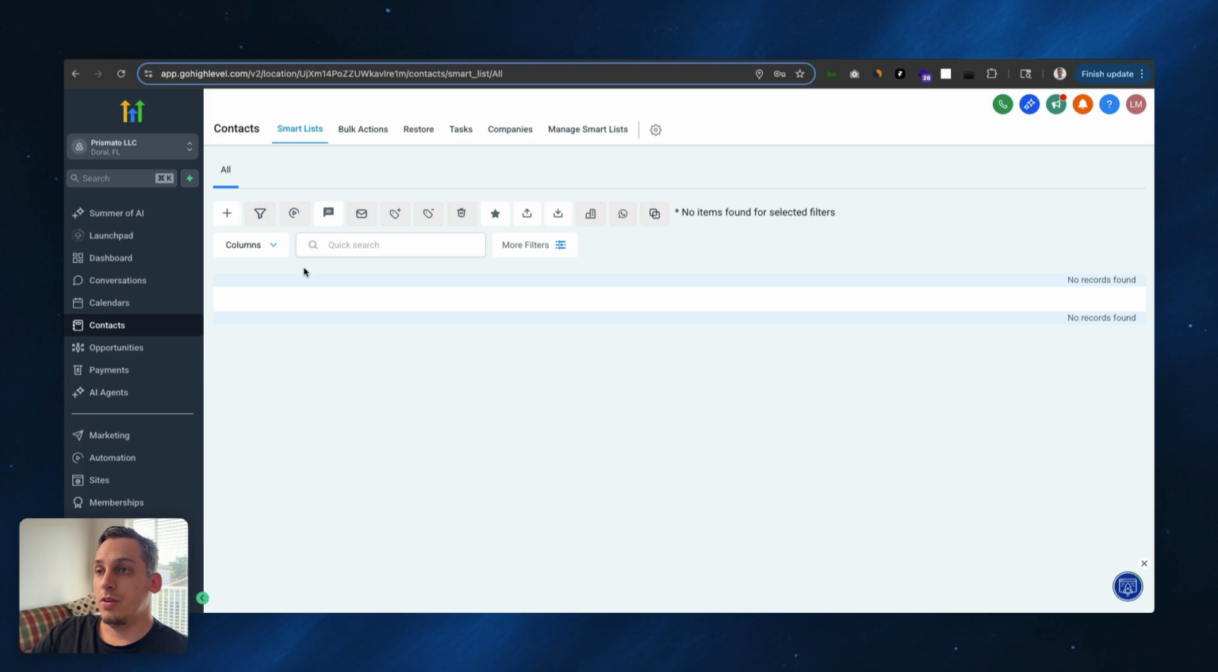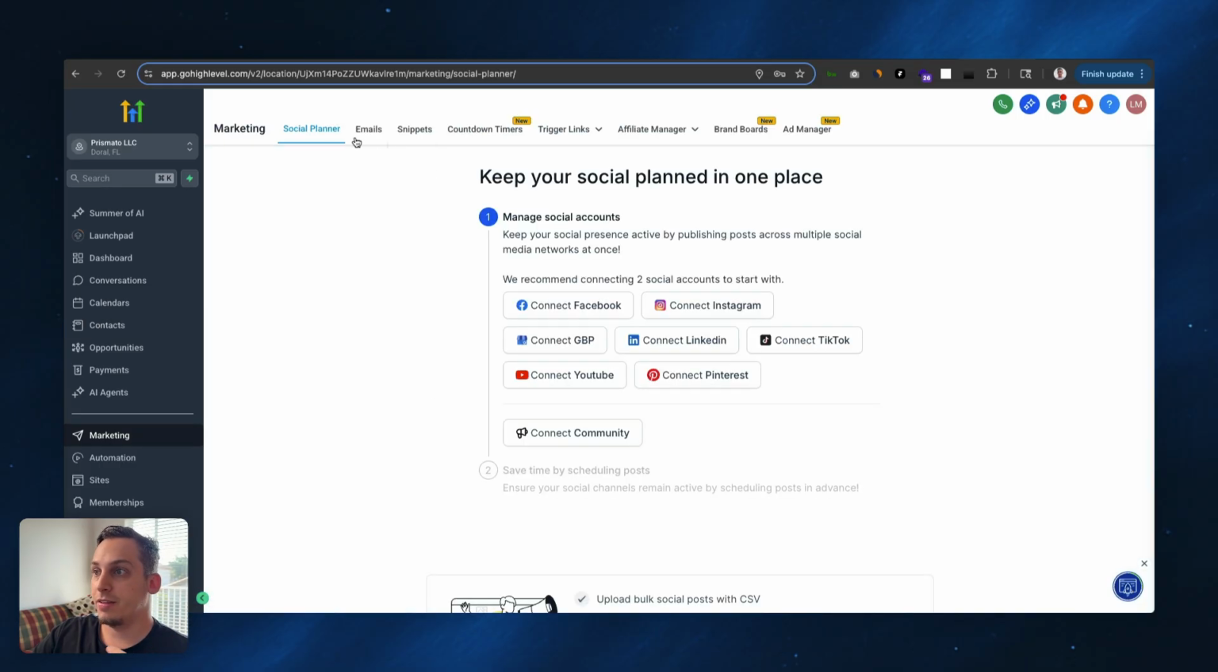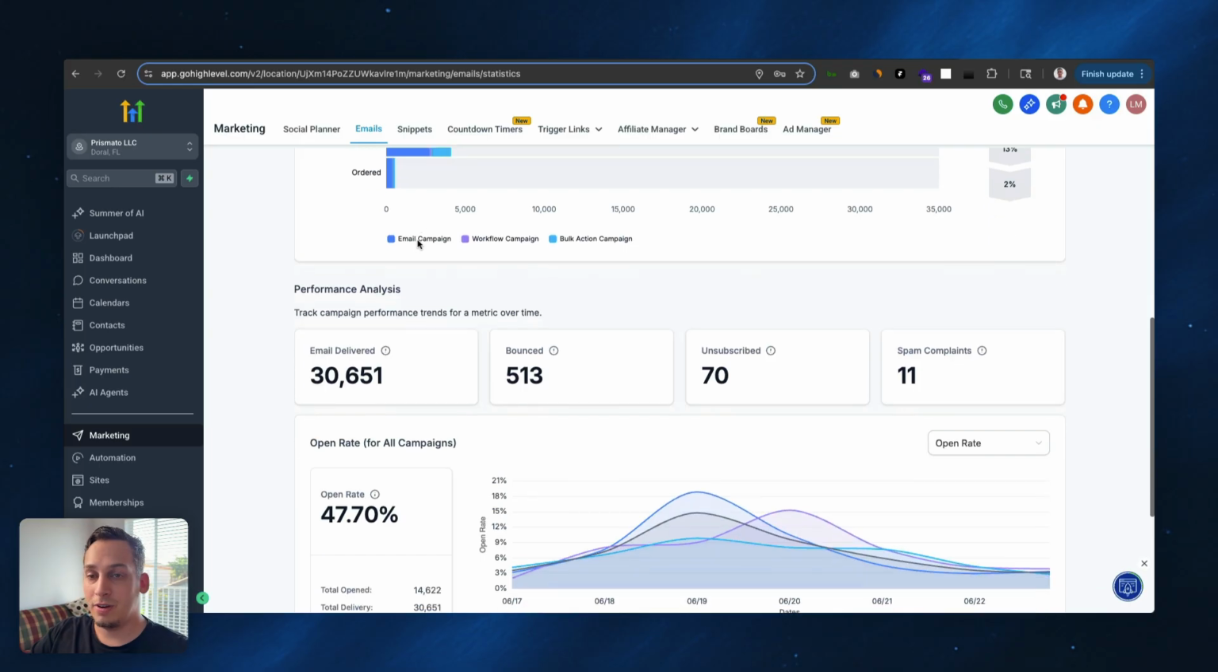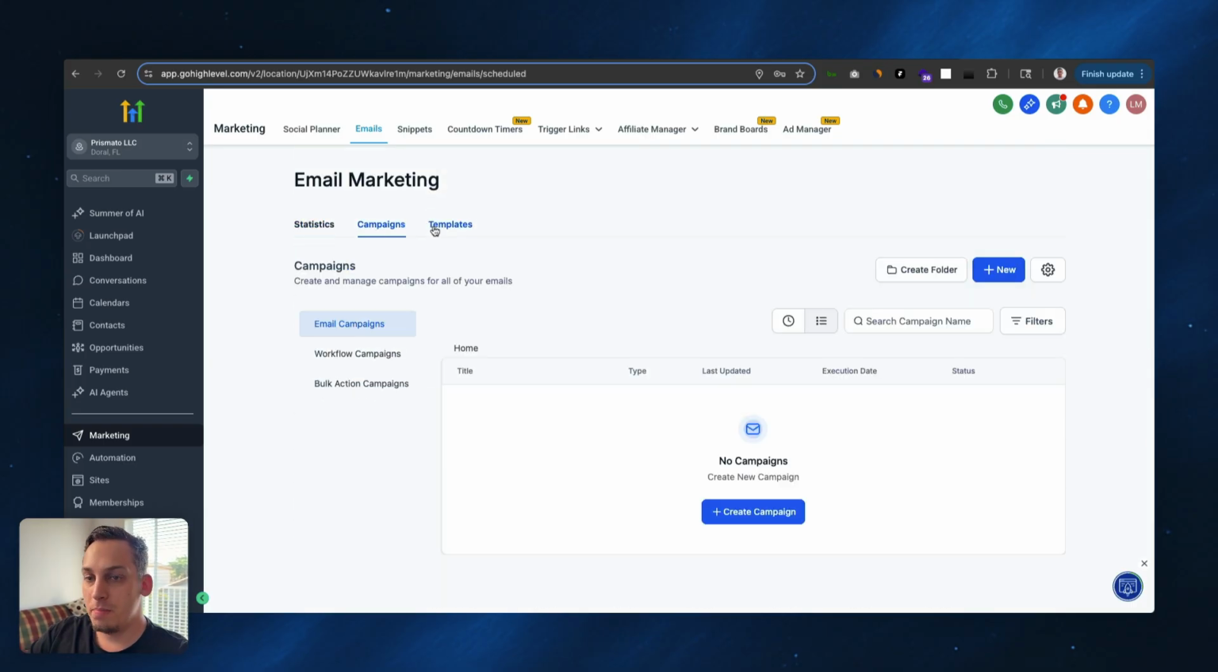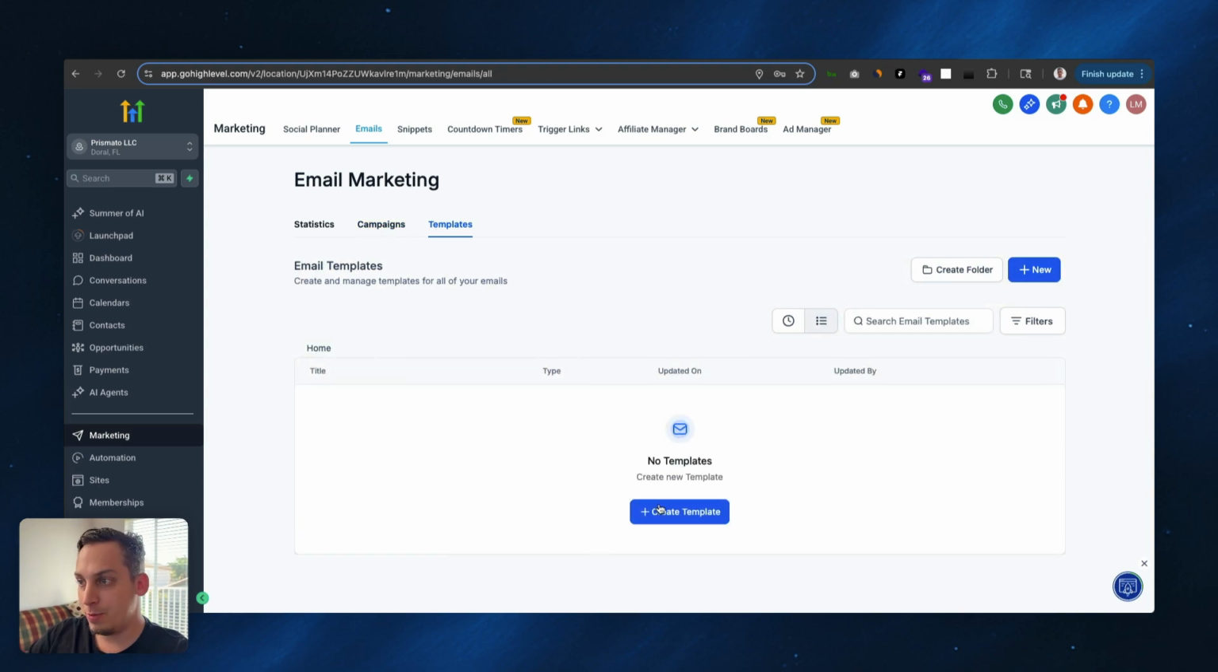In GoHighLevel, you can create an account for your startup, and you can start creating different marketing things like social planners, where you can connect different accounts like Instagram, LinkedIn, YouTube, TikTok, Facebook, and start promoting posts on all of these different platforms on a schedule. You can set up different email campaigns for specific seasons, right? If you're trying to do an idea generation thing, you can do something for 4th of July where we have a specific email marketing thing set up. You can manage campaigns, you can design different templates, create new templates.